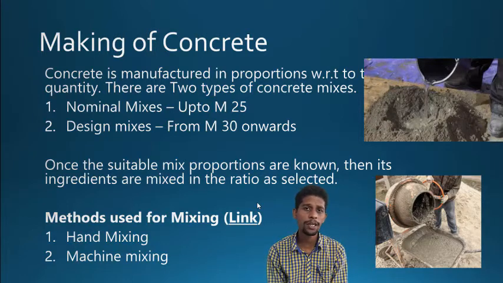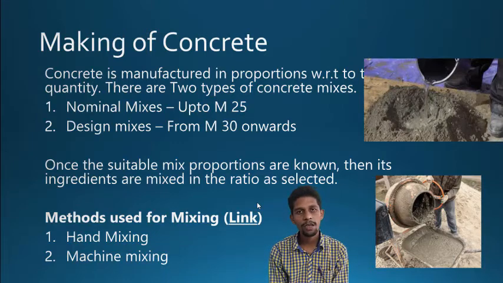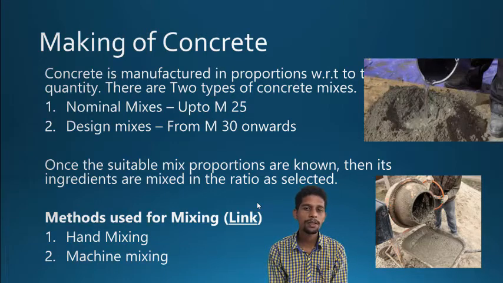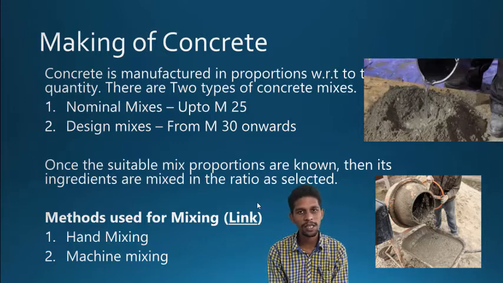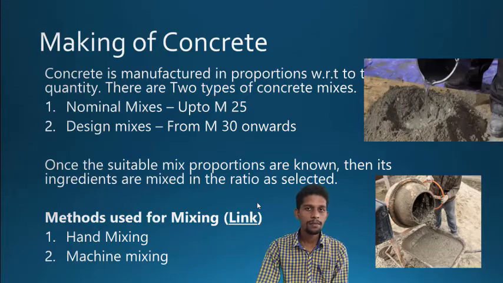For less quantities of concrete, hand mixing is very much preferable, and must and should be done on a flat surface. Okay, and for machine mixing, if the quantity of concrete is somewhat huge, then you can prefer machine mixing, right?